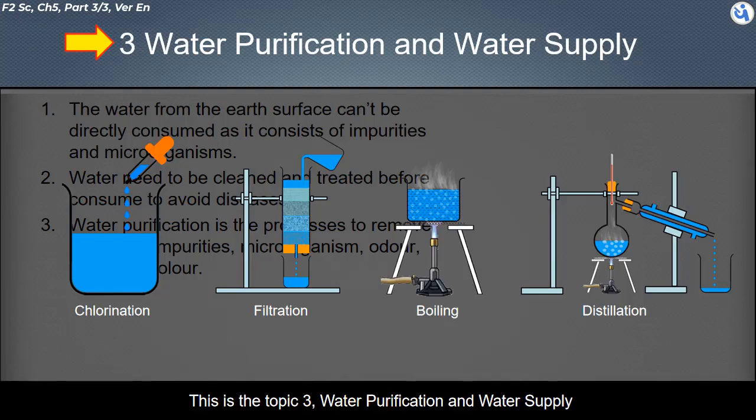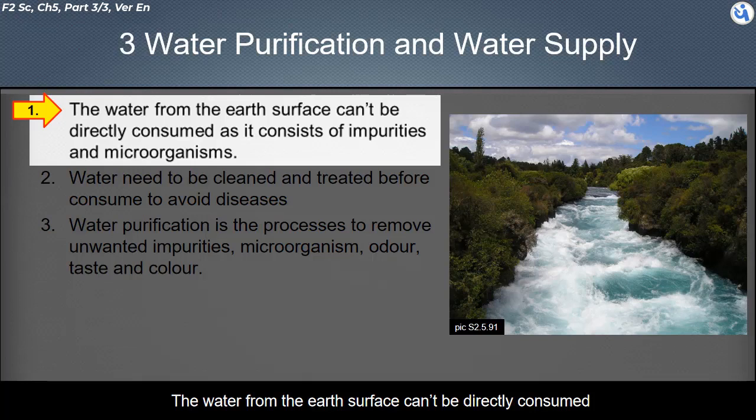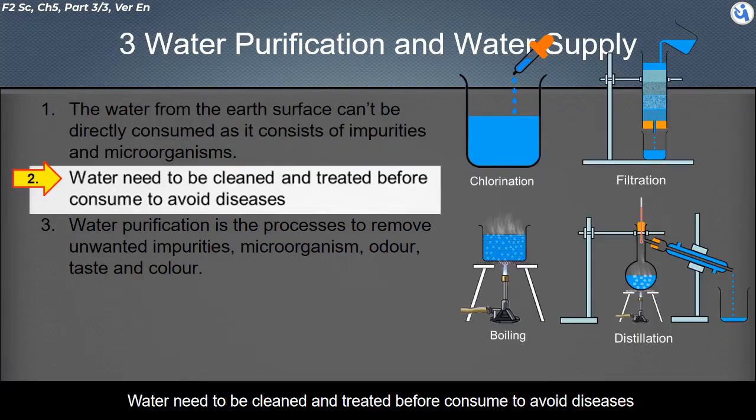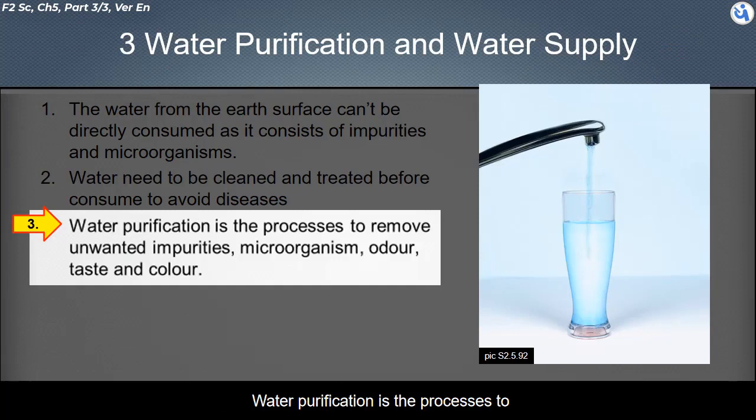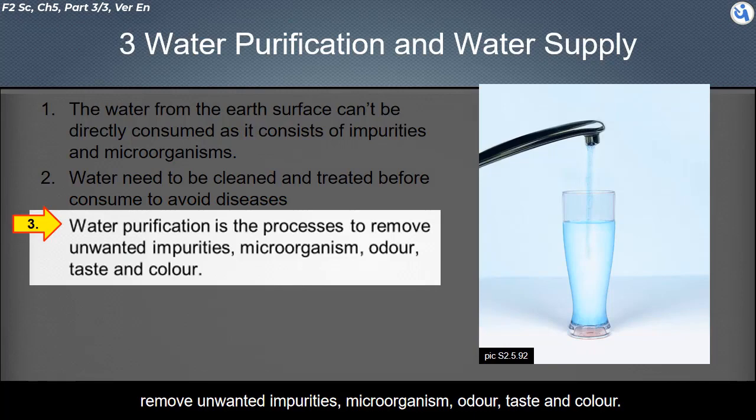This is topic 3, water purification and water supply. The water from the Earth's surface can't be directly consumed, as it consists of impurities and microorganisms. Water needs to be cleaned and treated before consumption, to avoid diseases. Water purification is the process to remove unwanted impurities, microorganisms, odor, taste, and color.